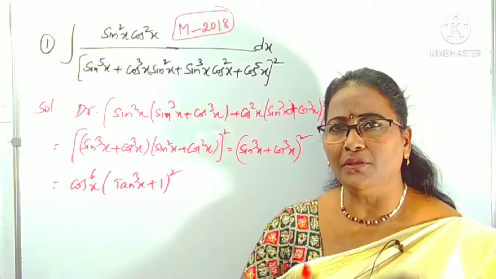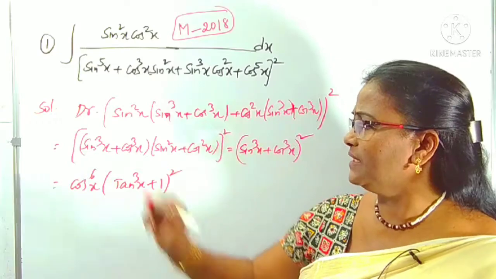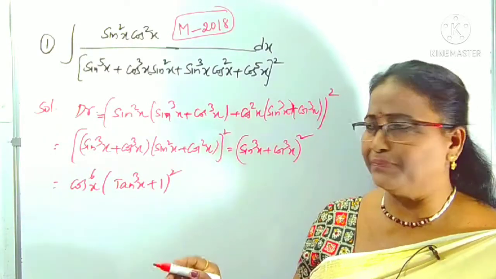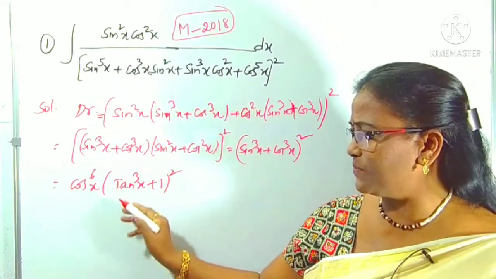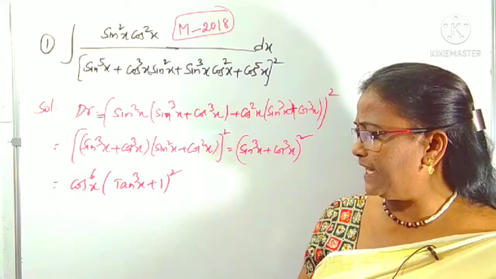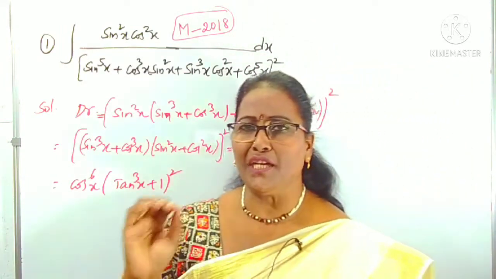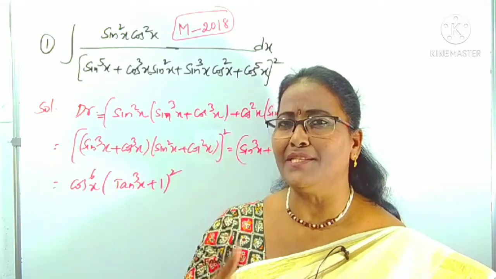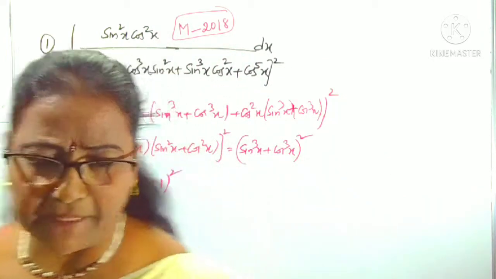Like this, we have to simplify the denominator. We have to concentrate on the denominator. I have taken the denominator separately and simplified it. Now the denominator becomes cos power 6x of (tan cube x plus 1) whole square. In case of integrations, we have to convert the unknown integral function to a known integral function. That is a major part in case of integrations. Now we can come to the next step.